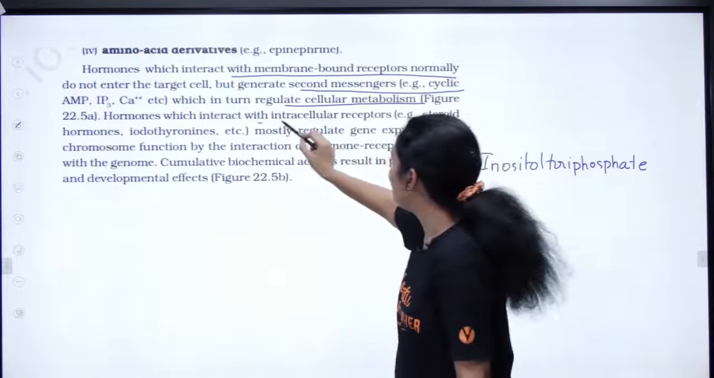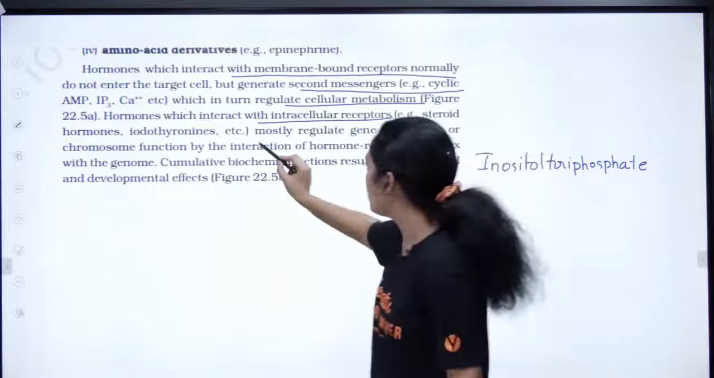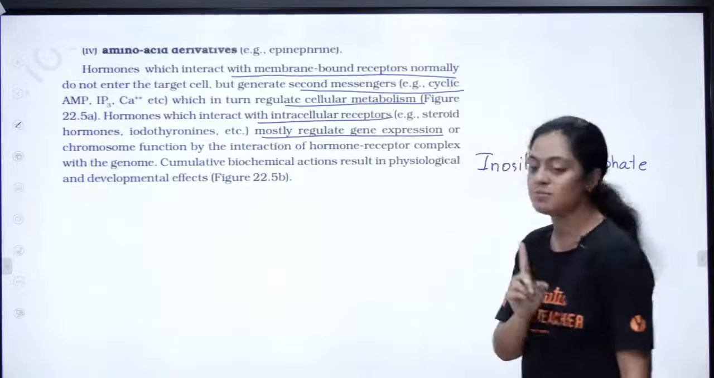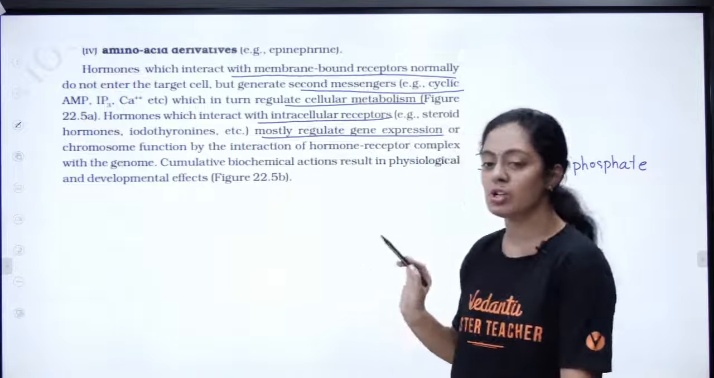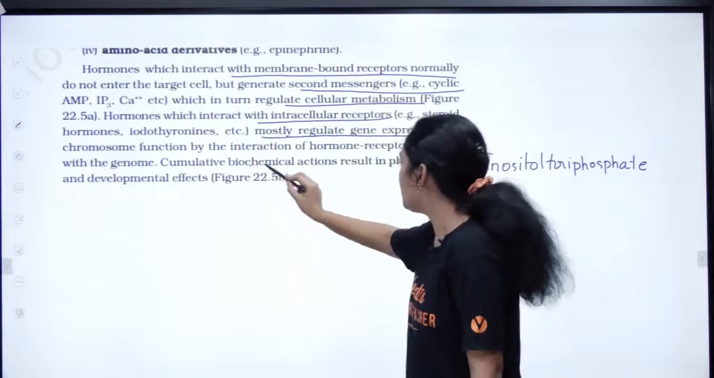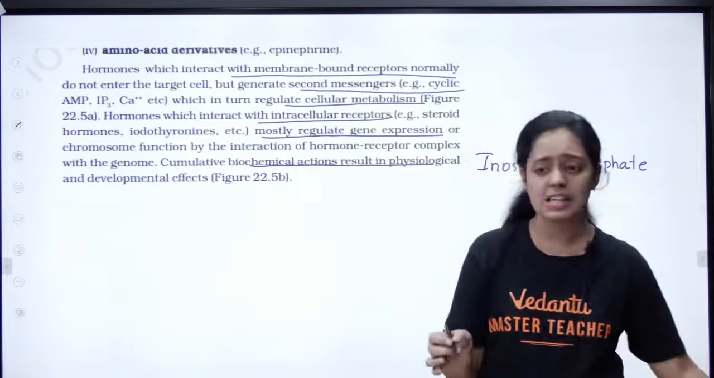Hormones which interact with intracellular receptors, for example steroid hormone, iodothyronine, mostly regulate gene expression. Romba mukkiyamaana vishayam. Every line here is a potential question. Okay, so cumulative biochemical action results in physiological and developmental effect.